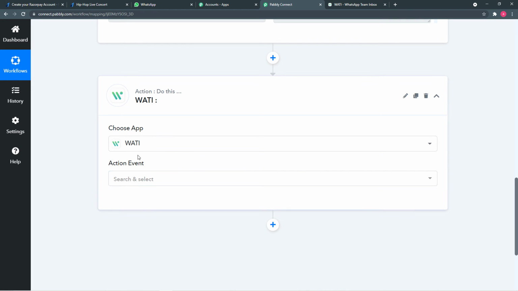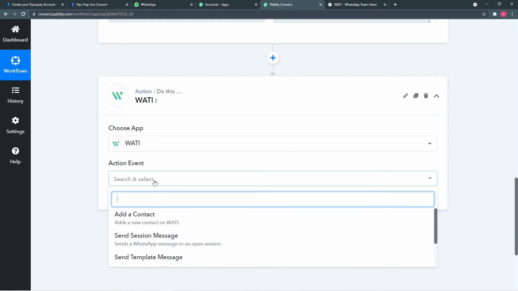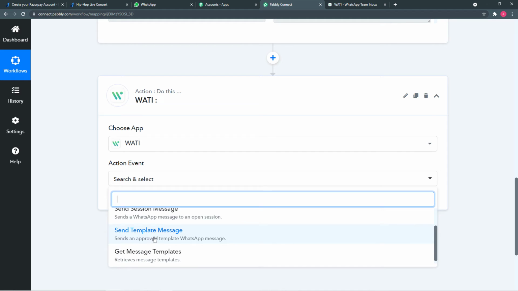So now you guys are wondering why I am using this application. To send messages on WhatsApp, one must have access to WhatsApp's chat API. Vaati is an application which has access to WhatsApp's chat API. So by using this application, you can send messages on WhatsApp directly and very easily. That's why I am using this application. Now in the action event, select the action event as send template message.